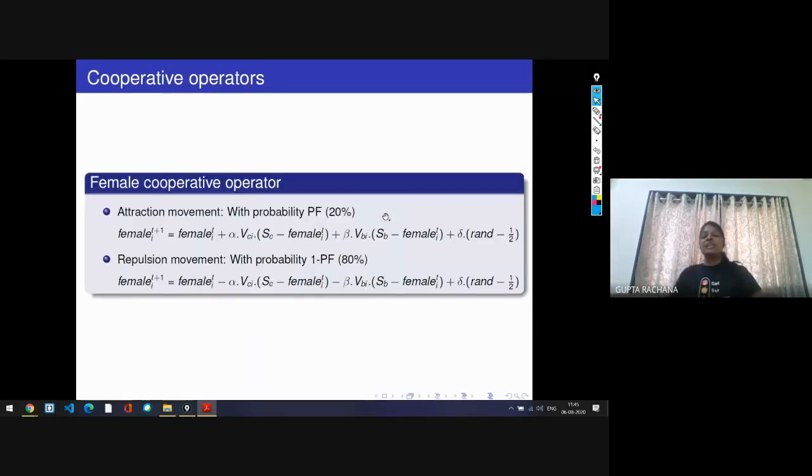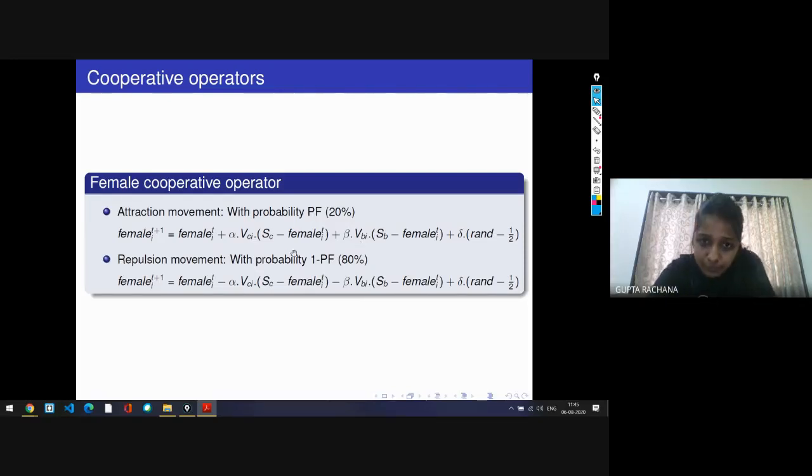Now there are different cooperative operators of the male spider and female spider. Cooperative operator means that this social spider colony is a swarm optimization technique, where the population decides or changes its position based on its own intelligence as well as the group intelligence.